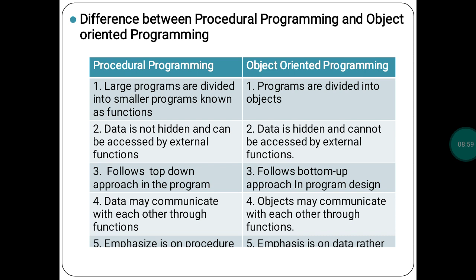Then the fifth point: in procedure oriented, emphasis is on procedure, and in object oriented, emphasis is on the data. So this is the difference between procedural programming and object oriented programming. This question was already asked this year.